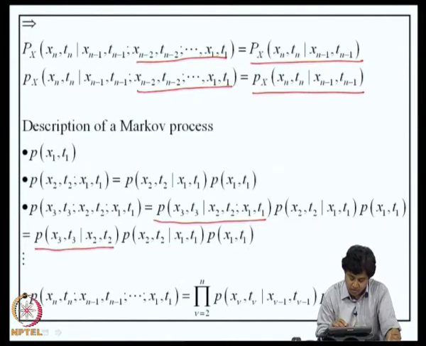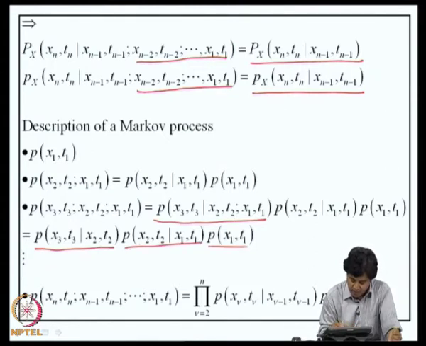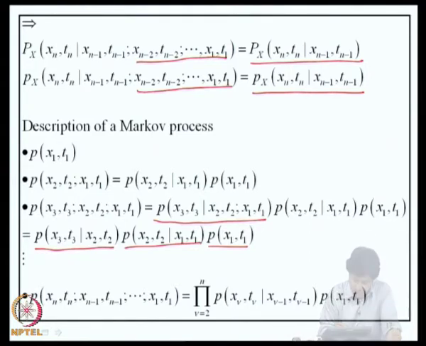If x of t is Markovian, this conditional density function will be equal to this, because what happens at t_3 depends only on what is happening at t_2 and not on what has happened at t_1. So, this density function becomes independent of x_1 and t_1. Here we need two conditional probability density functions and one first order density function. You can see here, this describes the transition from t_2 to t_3, this describes the transition from t_1 to t_2, and this conditional probability density function is known as the transitional probability density function of the Markov process x of t.